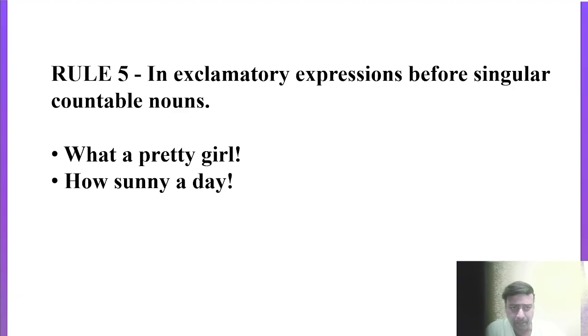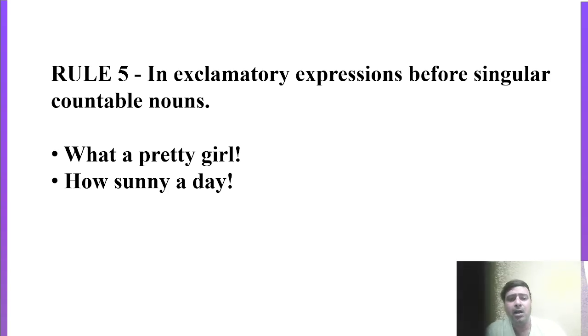Rule number 5: in exclamatory expressions before singular countable nouns. You know very well, students, that there are 5 to 7 types of sentences: affirmative, negative, interrogative, optative, and exclamatory sentences.